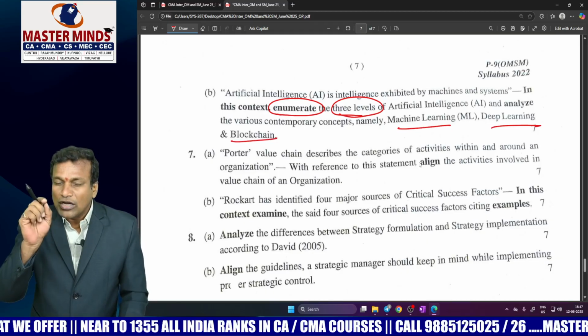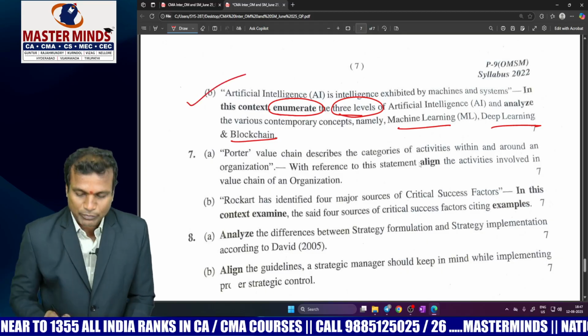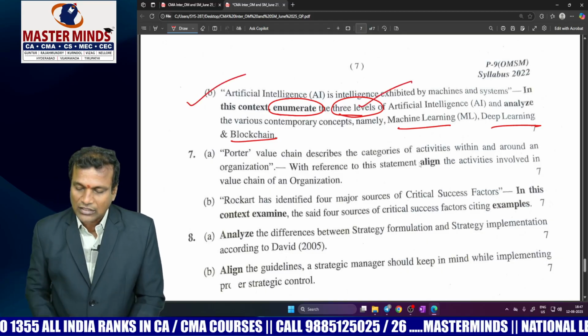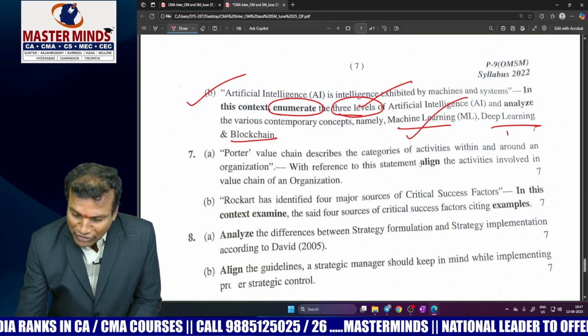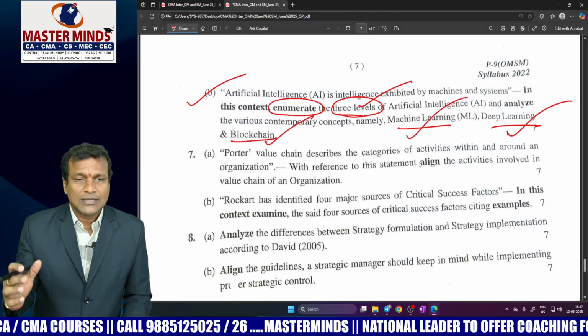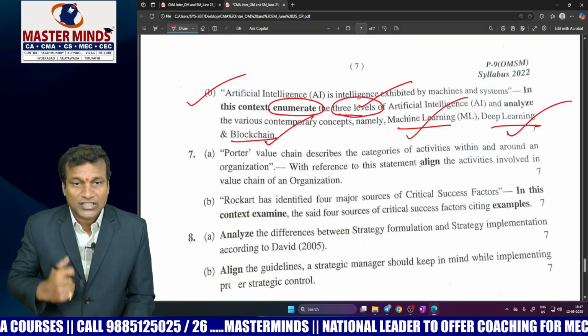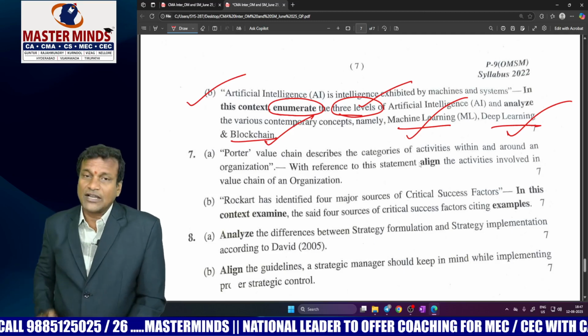Now you have to write only 1 or 2 lines for each item present in this question number 6B. He is covering 3 levels of artificial intelligence and meaning of machine learning and meaning of deep learning and meaning of blockchain. You should not write all the content you know about blockchain here. You have to minimize your answer to 1 or 2 points. Have you understood that one?